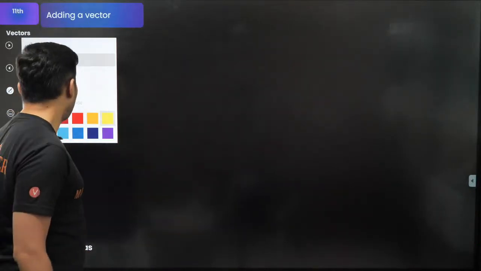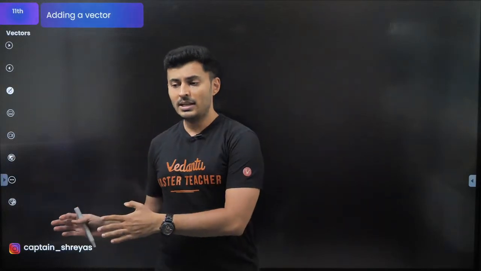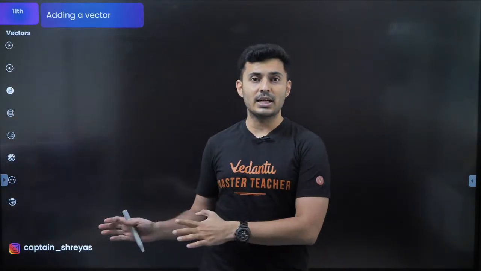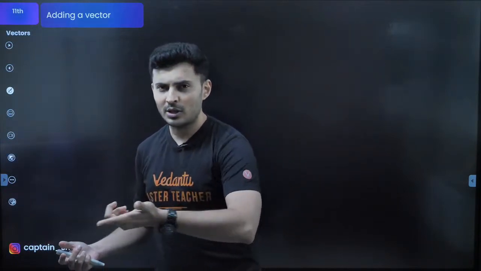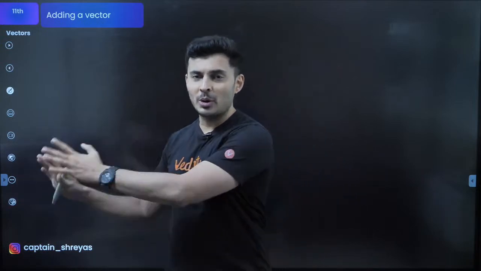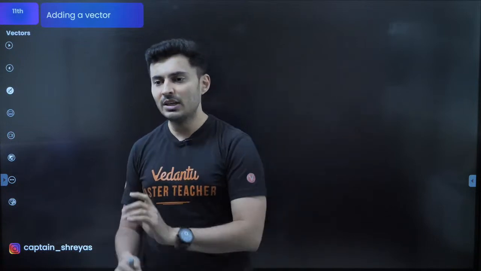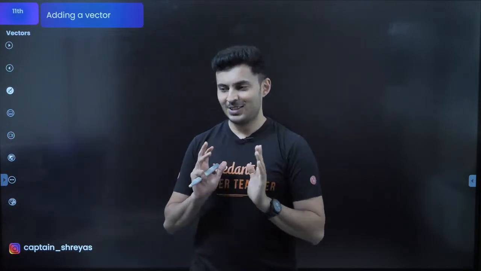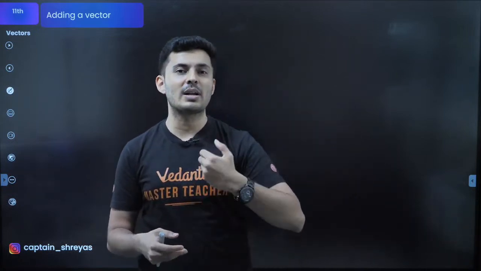Now let's go to the second way, and the second way is also very important. Till now whatever we did was addition and subtraction of vectors via which method, guys? I know you will say, sir, polygon, triangle, parallelogram, whatever. That is called the geometrical approach. Purely, we did not calculate anything. We used pure geometry, just geometry. Now the second approach, like I told you, is the algebraic approach or analytical approach or formula based approach.